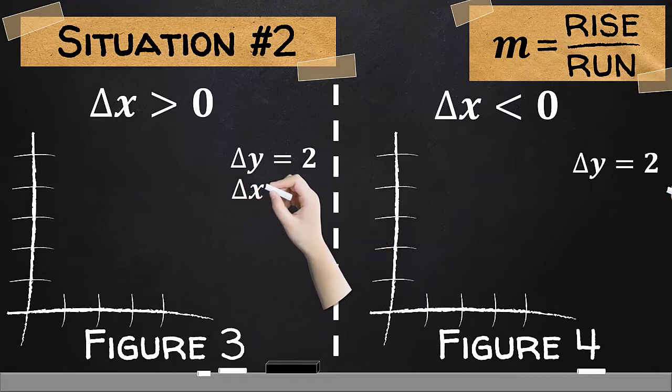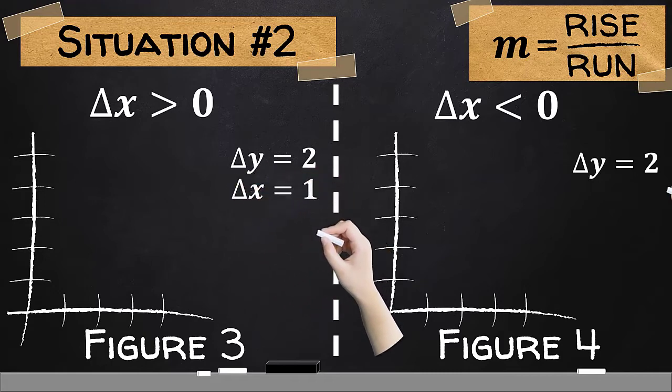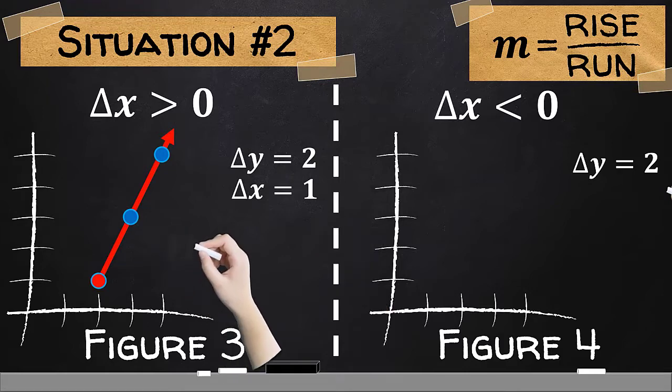If in figure 3, the amount of change in x is equal to 1, we will have this graph. Consider this reference point. When we apply the amount of change in y as a rising and the amount of change in x as a running, we will get this point. Repeating the process, we will have this second point. Using these 3 points and connecting them, we could create the graph of a line. In this figure, the slope is computed as 2.